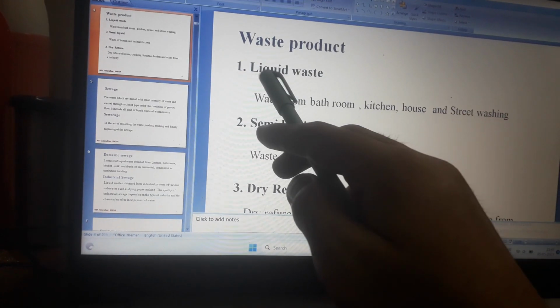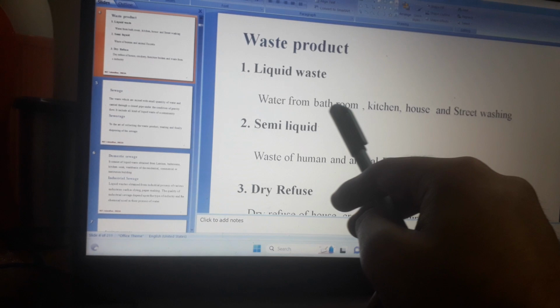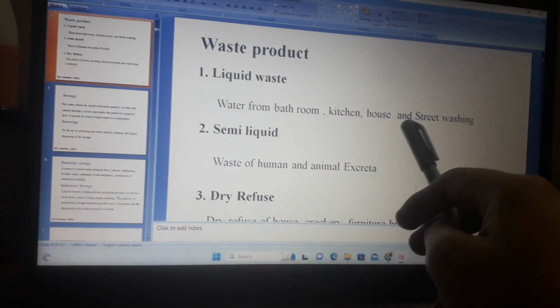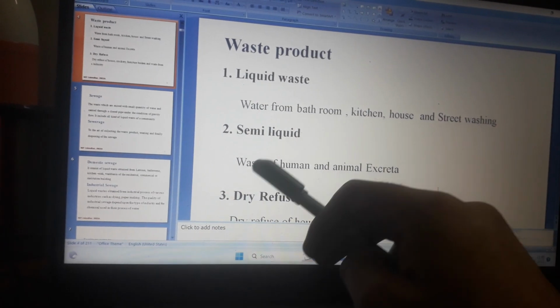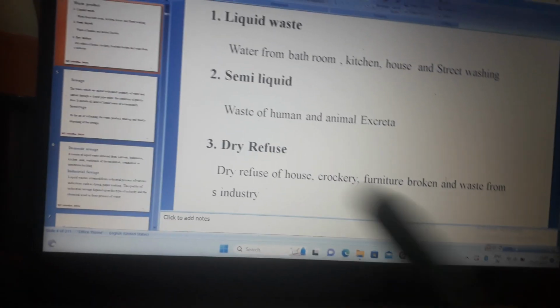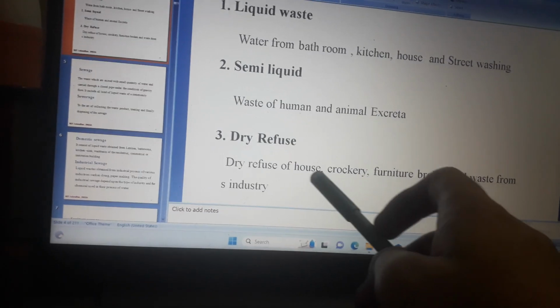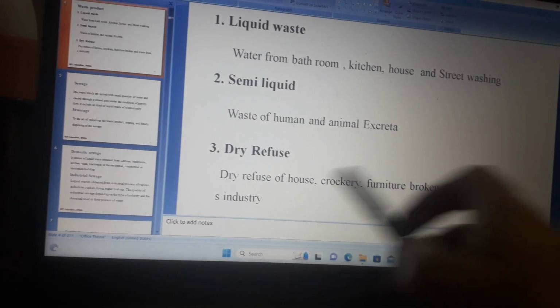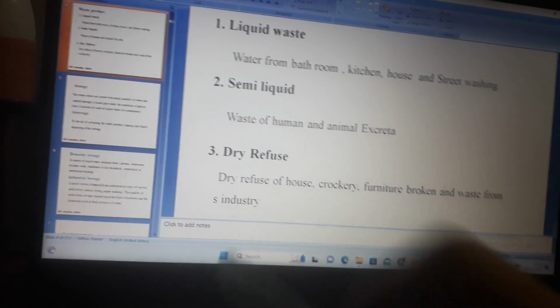Waste product. Liquid waste: water from bathroom, kitchen, house and street washing. Semi-liquid: waste of human and animal excreta. Dry refuse: dry refuse of house, crockery, furniture, broken items and waste from industry.